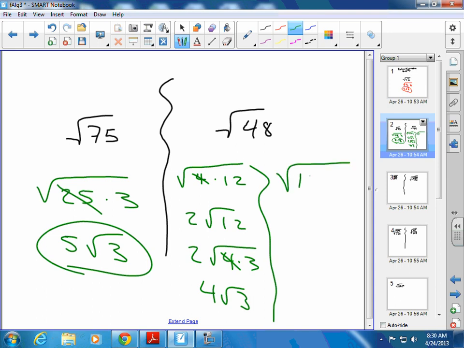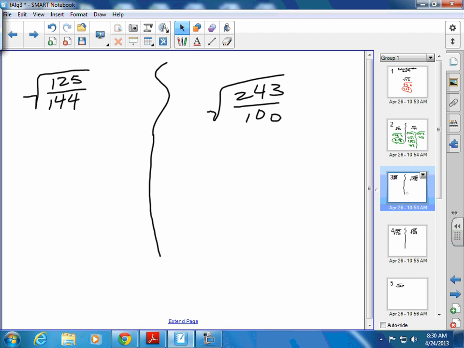Okay, let's go this way though. If we go 16 times 3, what's the square root of 16? 4. Do we get to 4 radical 3 a lot quicker? Yeah. Okay, so always try to break it up with the biggest perfect square. All right? Write those two down.